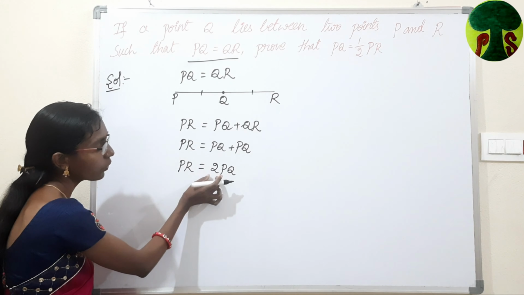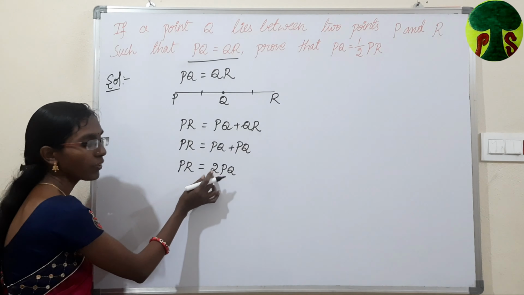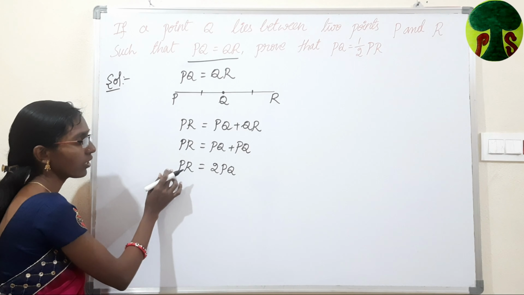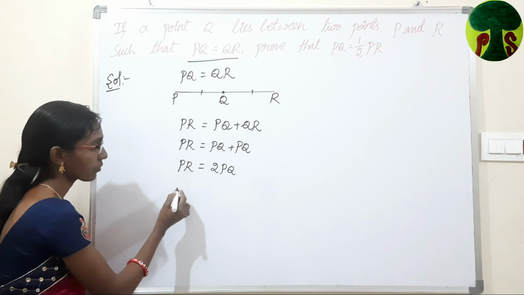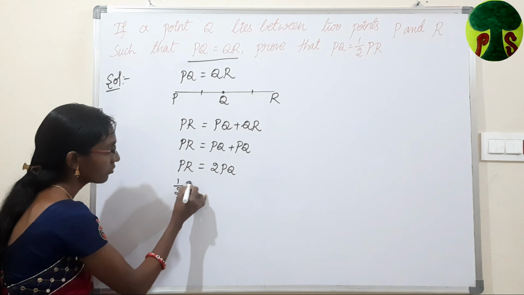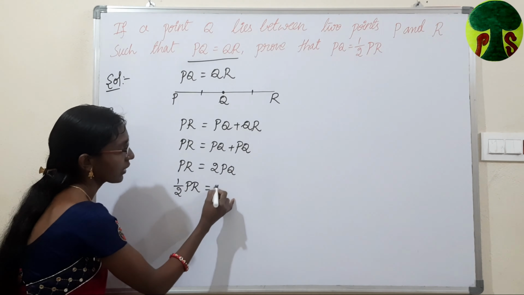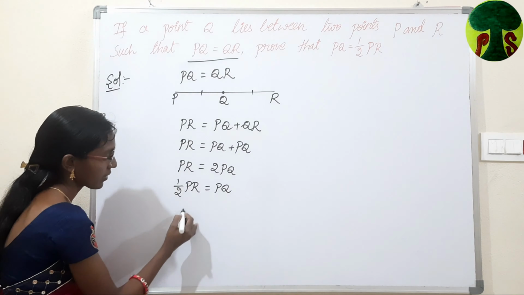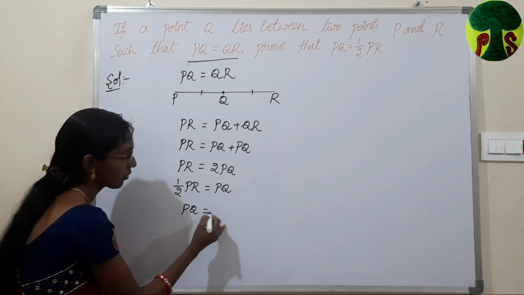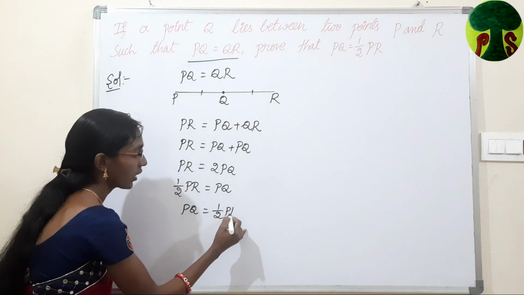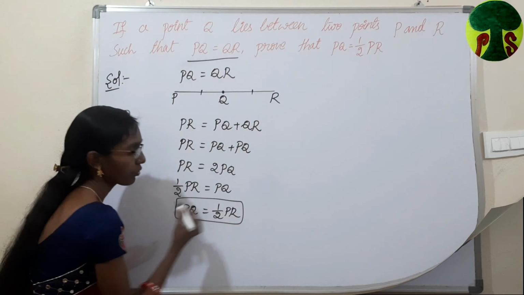So send this to the left hand side. Here 2 is multiplying, which means when it comes to the left hand side it becomes division. So 1 by 2 PR is equal to PQ. We can express this statement as PQ is equal to 1 by 2 PR. This is the required proof.